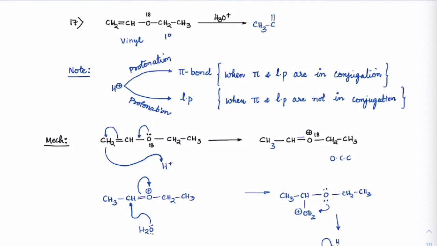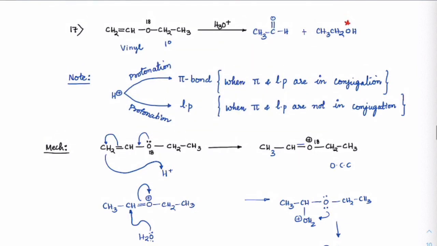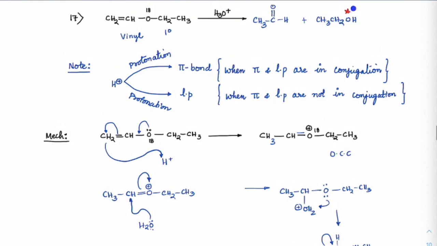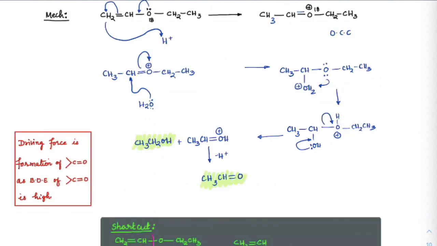So if I write the final products here, one we got is CH3C double bond OH plus, CH3CH2OH, and if you check carefully, the isotopic oxygen ended up with that alcohol, because the water which has attacked here, observe carefully, has eventually become a double bond. So that will be present with the aldehyde form, and the isotopic form will be left out with alcohols.